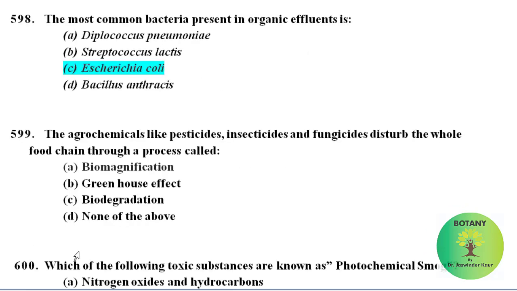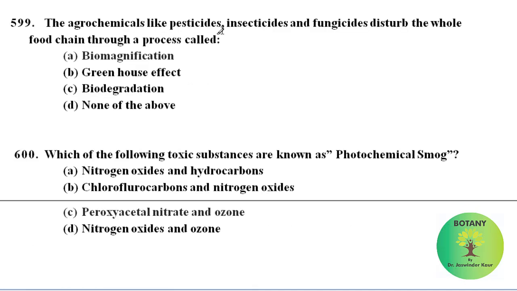The agrochemicals like pesticides, insecticides and fungicides can disturb the whole food chain through a process known as biomagnification. Which of the following toxic substances are known as photochemical smoke? Peroxyacetyl nitrate and ozone form the photochemical smoke.